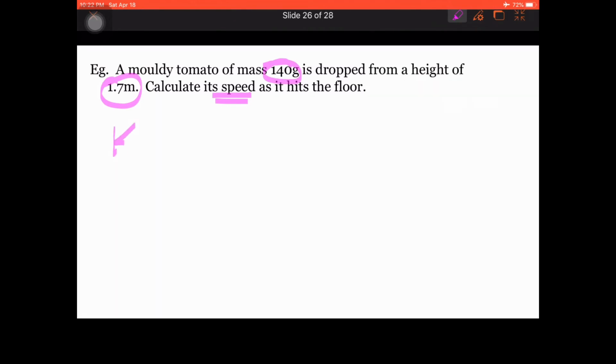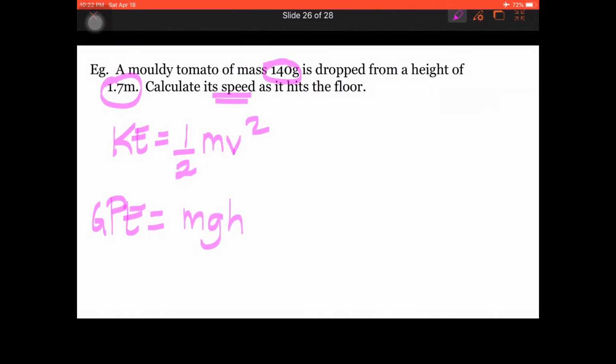We have KE is equal to half mv squared, and PE, gravitational potential energy, is equal to mgh. Now we are going to use both of these equations in solving this problem, since we know that KE gained is equal to GPE lost, or vice versa.